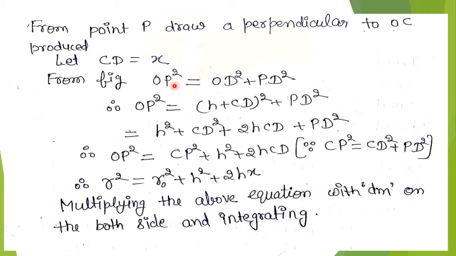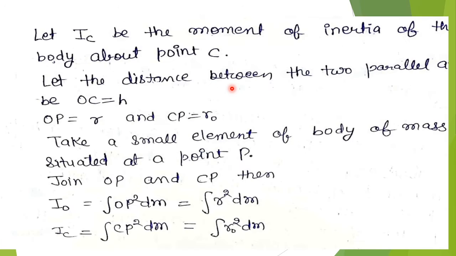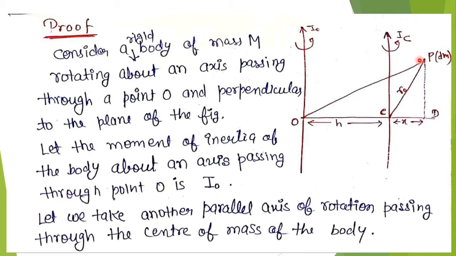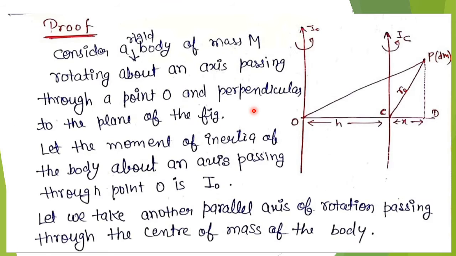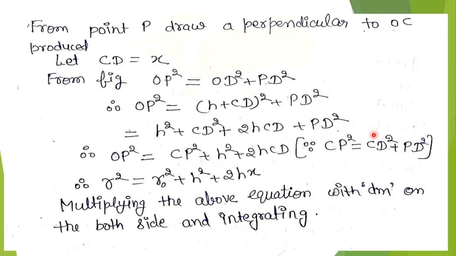From the figure we have OP square equals OD square plus PD square. So OP square equals H plus CD whole square, that is, H plus X whole square, plus PD square. On solving this, we get H square plus CD square plus 2H CD plus PD square.